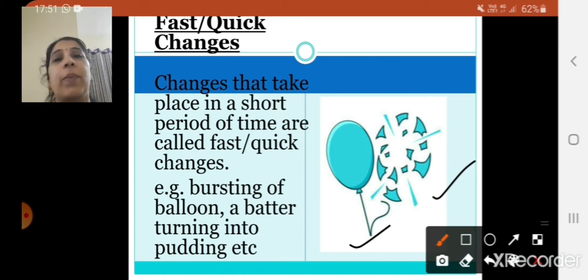Like if you want to prepare some cake, you will put the batter, or you want to prepare a pudding, or you want to prepare a cupcake. So immediately the batter is ready and you can put it in the tray, in the oven. It will get converted into a cake. So these are quick changes. So the changes that take place in a short period of time are called fast or quick changes. So example is bursting of balloon, a batter turning into pudding, etc.